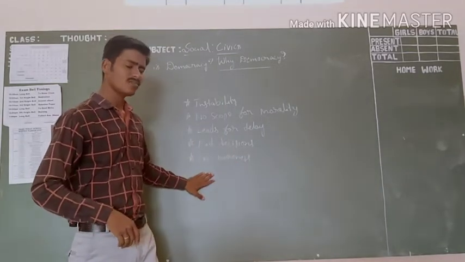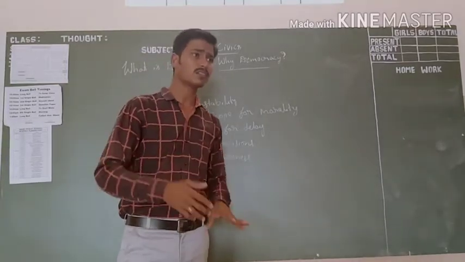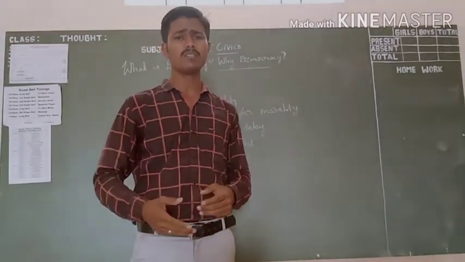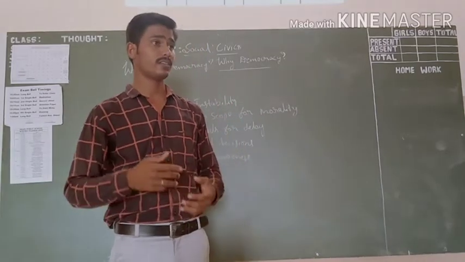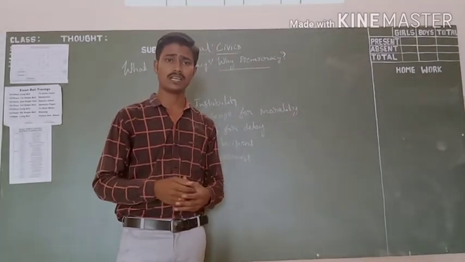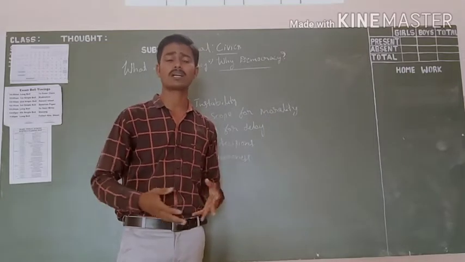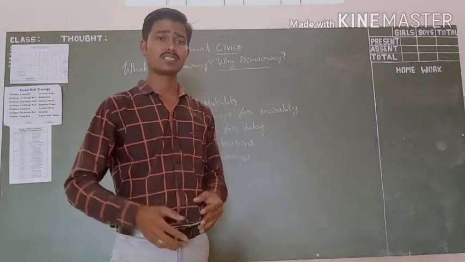Next, in a democratic form of government, not all the people have awareness about the leaders. There are so many chances to elect bad leaders also. You know what happens during elections.